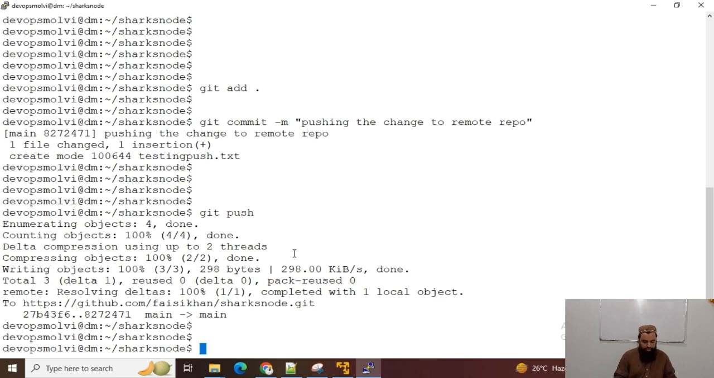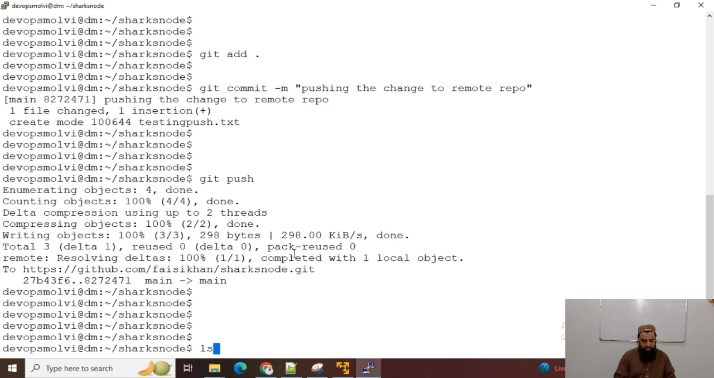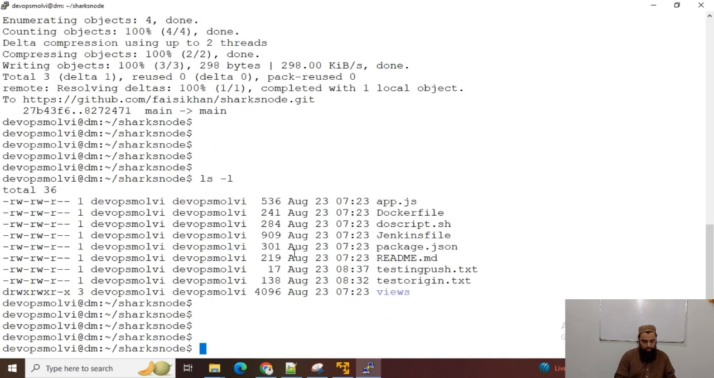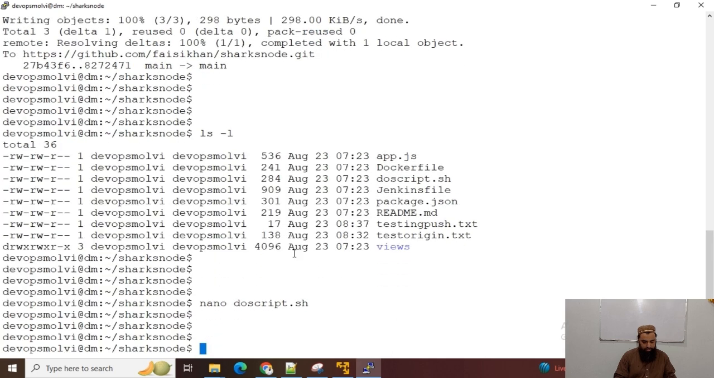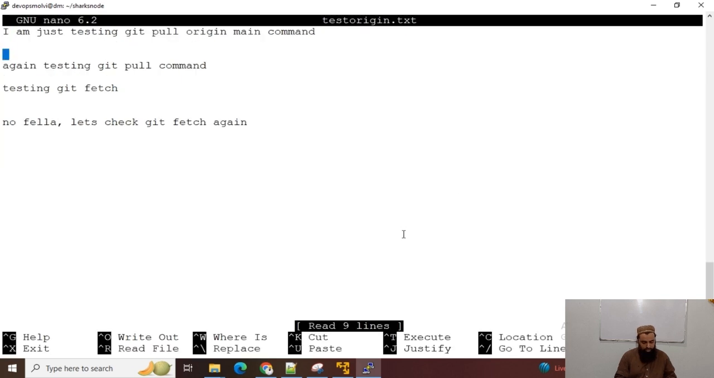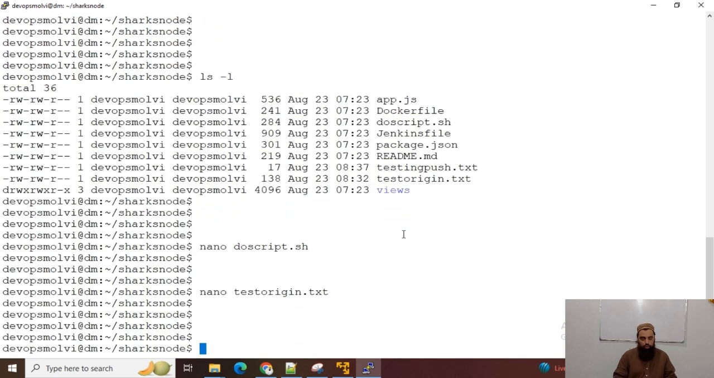Now if I create some more changes, and for instance nano dio script, and I am changing this script file, and I will change nano test origin file. So there are a couple of changes, and I want to push all these changes at once. Then I can use git push -force.